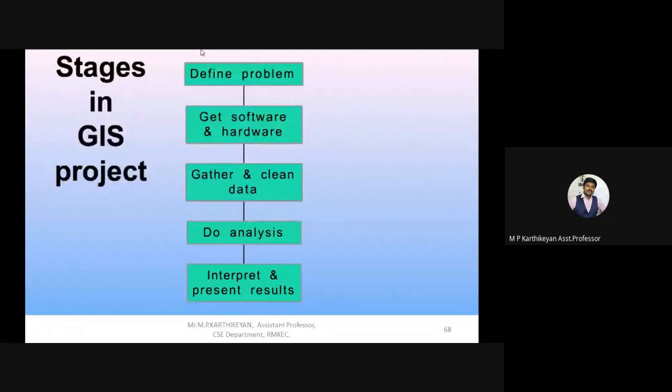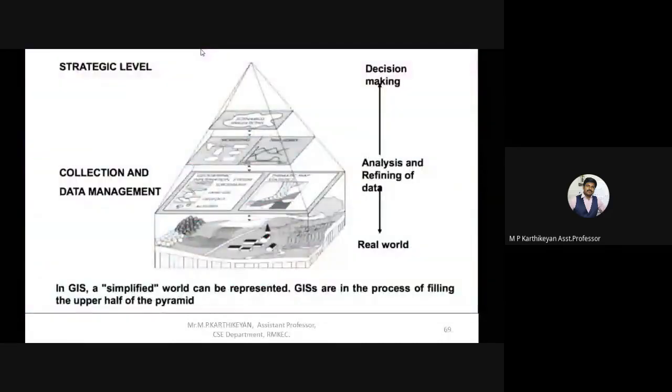So the analysis part is done, and finally we interpret and present the result. This is what happens in a GIS project. So these are the various components combined together: how a real-time image is converted into several data, how decision making is done, and how the strategy can be implemented in future.